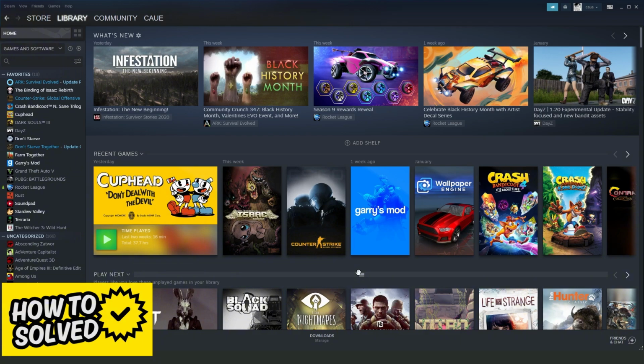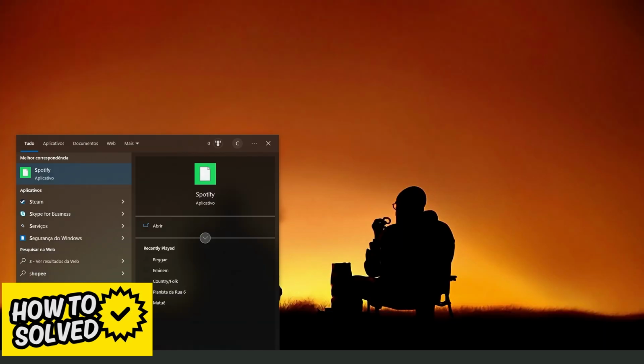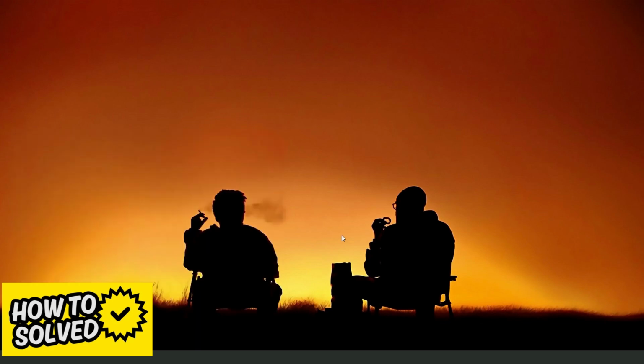The first thing you need to do is click at the top left corner on your Steam right here and click to exit. Then you will come to your Windows search bar, search for Steam, click with the right button and run as an administrator. In my case, the Windows here is in Portuguese, but it's the same process, run as administrator.